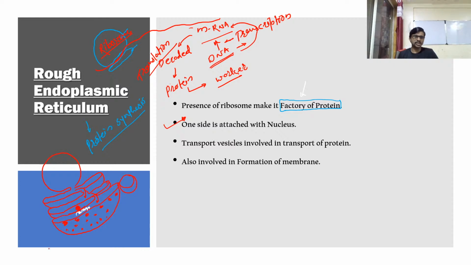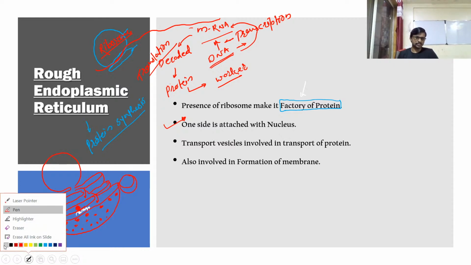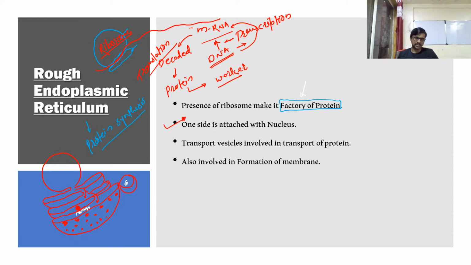So this is a vesicle which is going to detach from the rough endoplasmic reticulum, and it possesses protein inside. Proteins are synthesized in the rough endoplasmic reticulum and packed into a sac-like structure. We call it a vesicle. So this is our vesicle, guys. From now on, this is not a sac. We call it a vesicle.